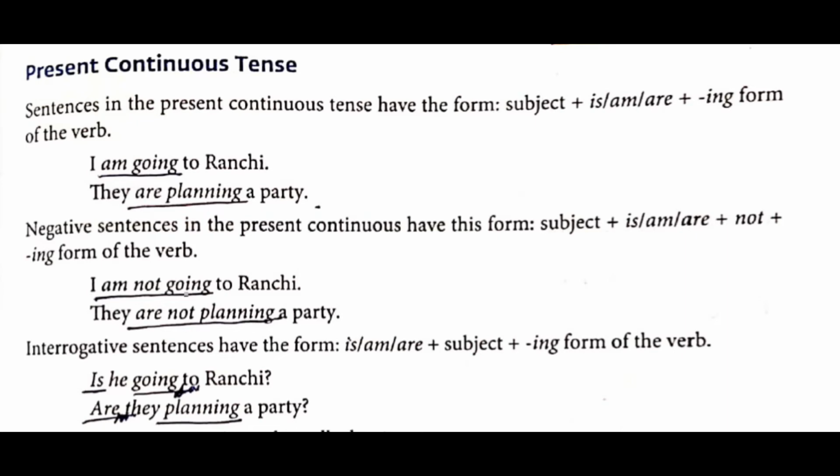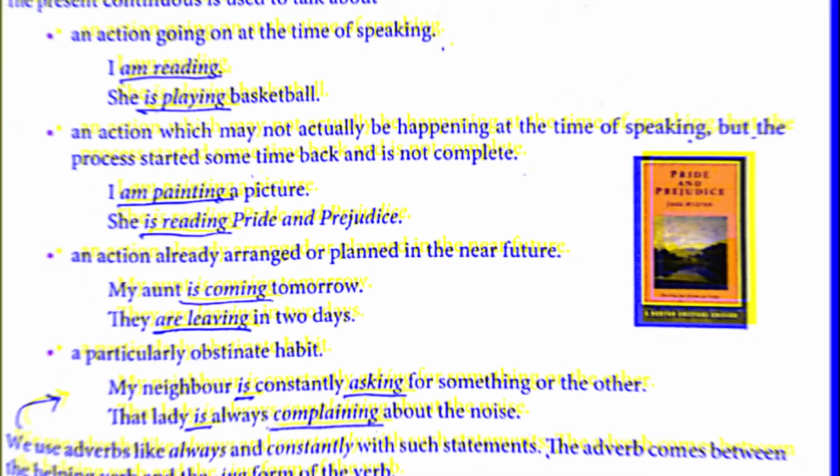Next one. They are planning a party. So your question or interrogative sentence will be, are they planning a party? So you will underline are and you will underline planning. You won't underline he and you won't underline they. Okay. Why? Because they are the subject of the sentence and they are pronouns. They are not verbs. So here once again you will underline is and you will underline going. Going to form is of the future tense, so we will only underline going. Then again, are they planning a party? So are and planning you will underline.